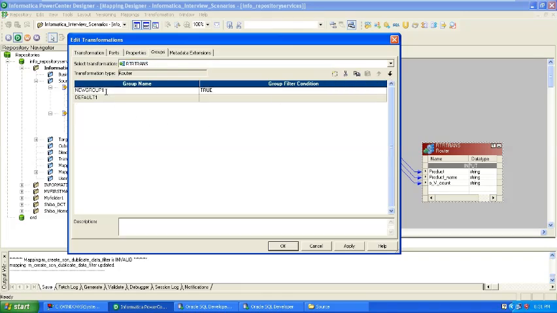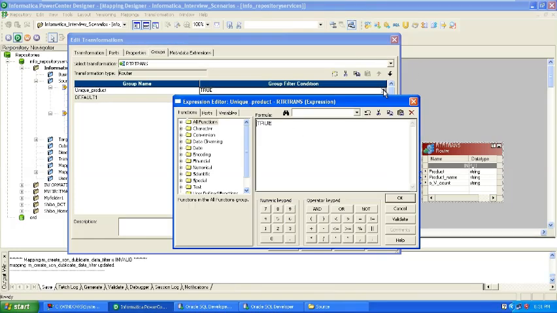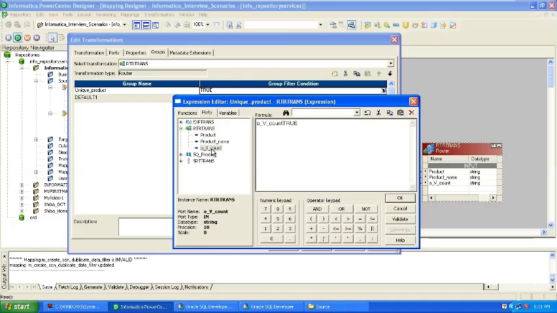Okay, for the actual product or unique product, write the logic like count is equal to 1, whatever the count comes to 1.